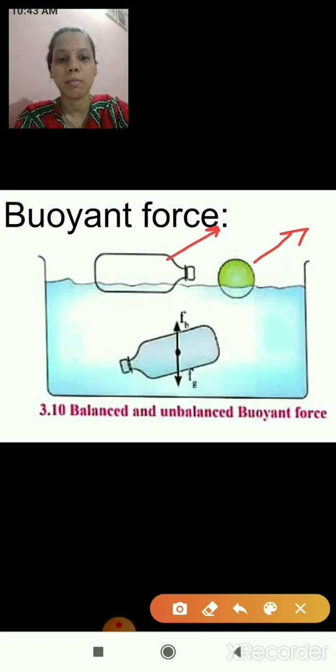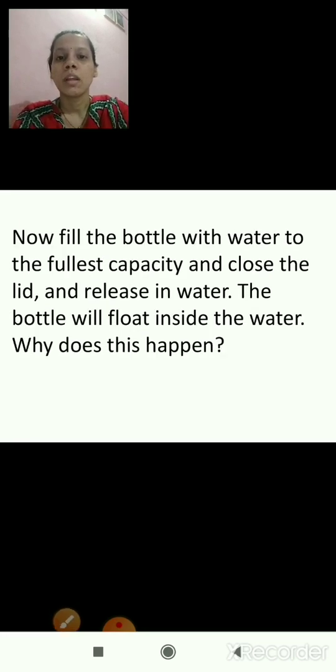Okay, this is the experiment. Now fill the bottle with water to the fullest capacity, close the lid and release it in water. The bottle will float inside the water. Now we'll take a bottle, fill it with water, close the lid and release it in water. Then what will happen? It will not float on the surface of the water, it will float inside the water. Why does this happen? What is the reason? Now we'll see the reason.